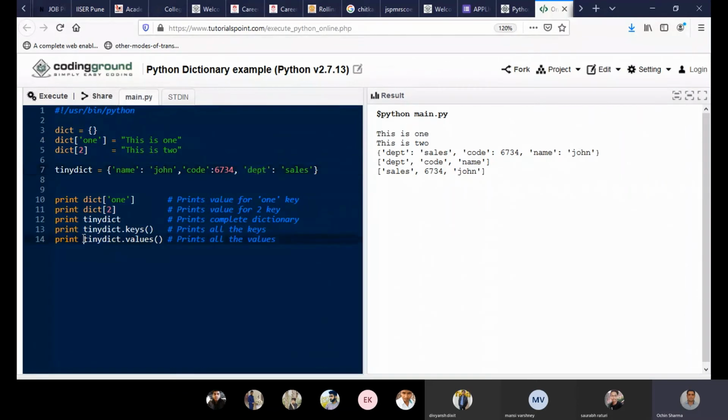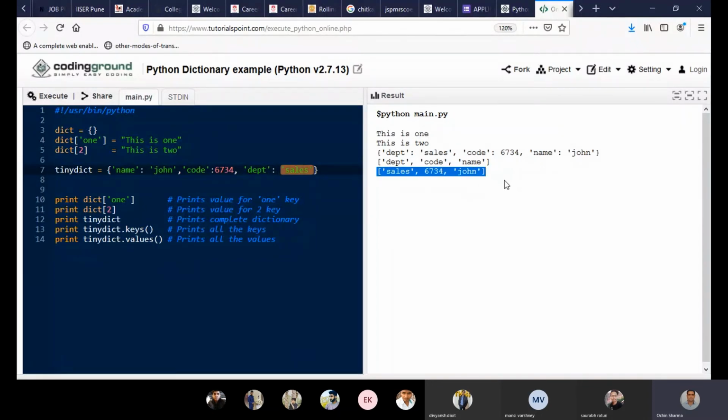Now print TinyDict values. Values are John, this and sales. After the colon, the things we have are the values. So in this, the values would be printed. So we can see that the values are here.